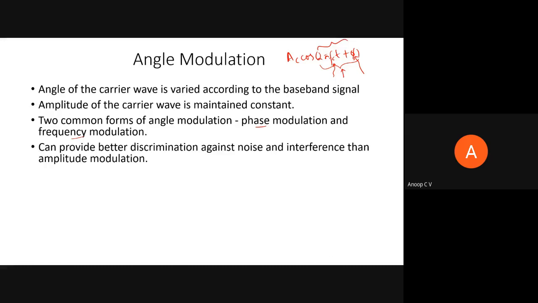Compared to amplitude modulation, we have already discussed it once, but I'm giving a quick recap. Angle modulation can provide better discrimination against noise. That is one of the advantages compared to amplitude modulation and phase modulation. So angle modulation in general can provide better discrimination against noise and interference.